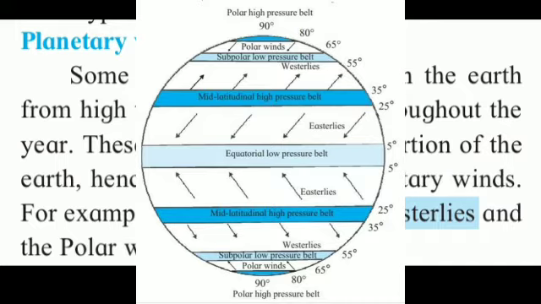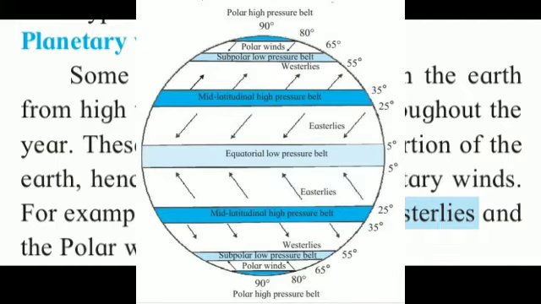If winds are blowing from the east, it is known as easterlies. Which wind? Easterlies. Suppose winds are blowing from the west side, you can see the arrow in the southern hemisphere showing on the westerlies side. Can you see that? Yes, it means the wind is blowing from which side? West side. Therefore it is known as westerlies.